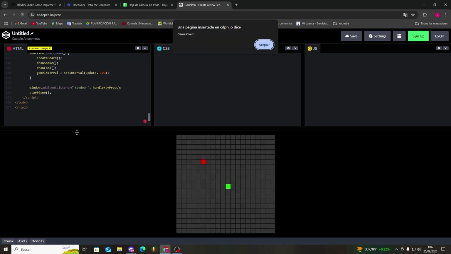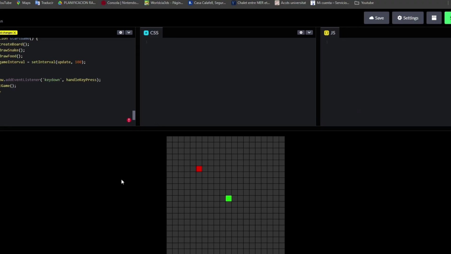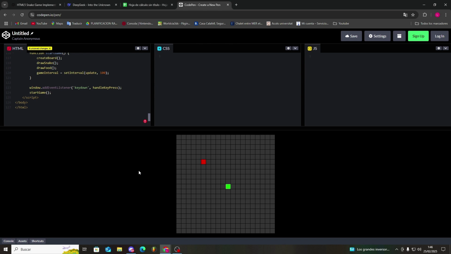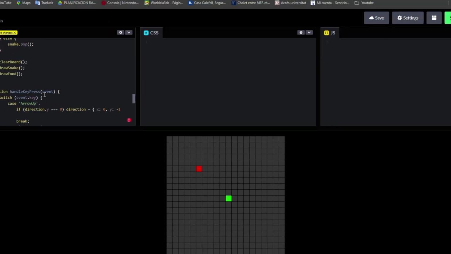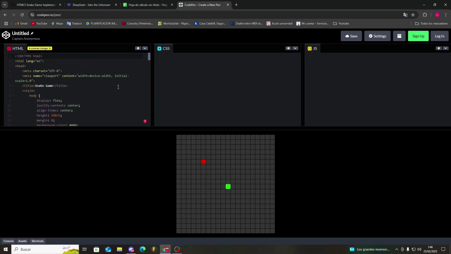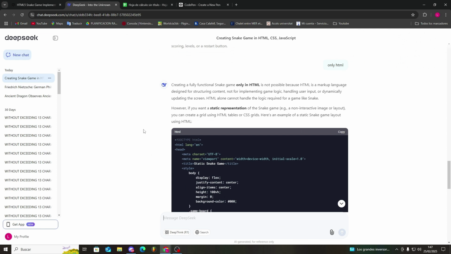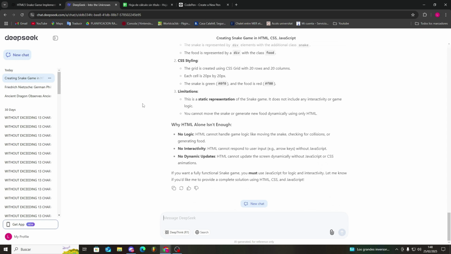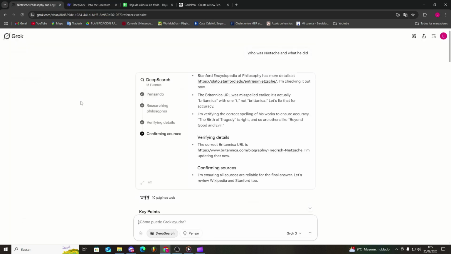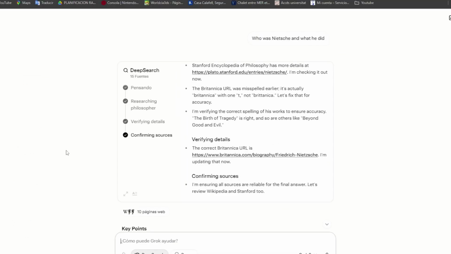Finally, DeepSeek gave me its code. I copied and pasted it in CodePen and we'll test it. From what I see, for some unknown reason, it's not working. I don't really understand why it's not working. I'm not sure why. I asked it to do it, but it's not functioning. As you can see, I tried, but it told me it couldn't generate it. Just in HTML, it didn't even attempt it. GROK at least did try. So good effort, but it seems it can't do it. Another point for GROK.